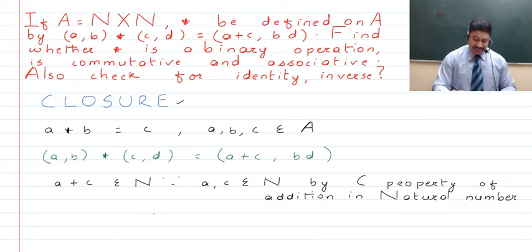Right guys, now after this we come to the second point. Now we're going to discuss b × d. If b and d both are from the set of natural numbers, the product also is going to be from the set of natural numbers.